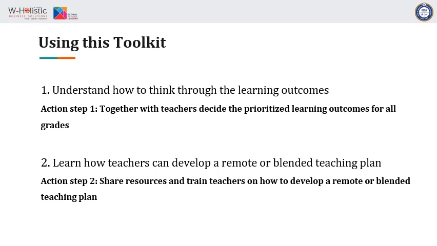There's a lot when you look at the constructs that the children need to get into, but the reality is we must prioritize learning outcomes for every single grade level in our schools. We must ask ourselves, what exactly do they need to move from this current level to the next level? And that requires a lot of help from the teachers. That also requires maybe taking a peek into the next level and saying, what do I need to equip the students with now? What is the base level for movement? And how can I add on to that base level? So number one thing that we need to be thinking about as we go into using this toolkit is prioritizing learning outcomes for all the grades in our schools.